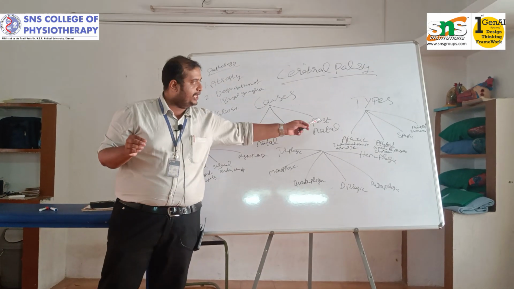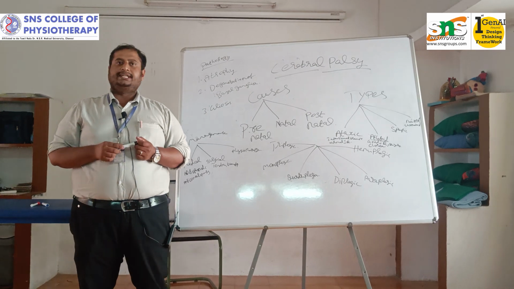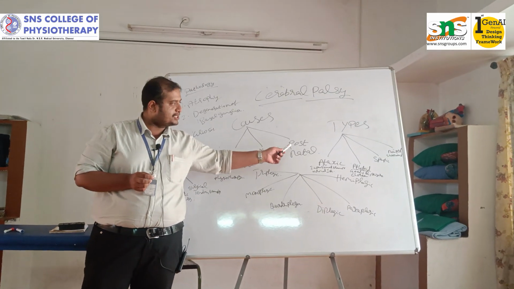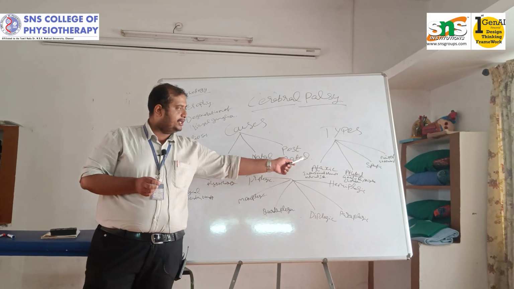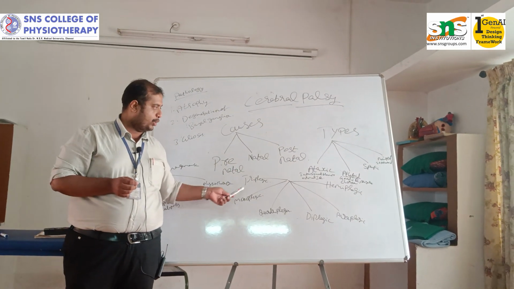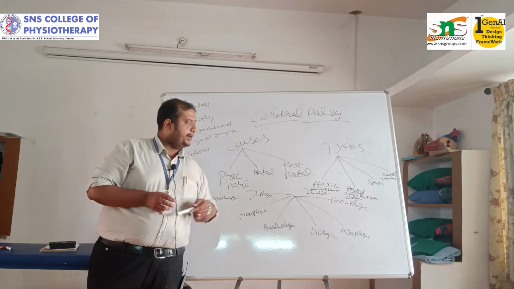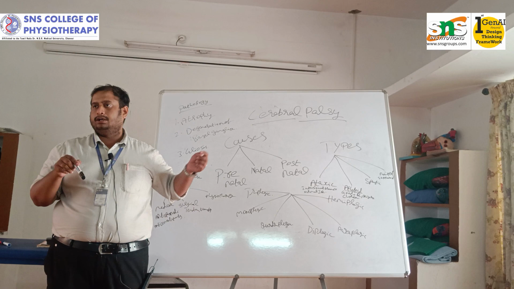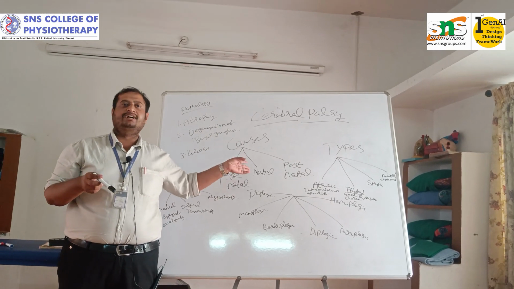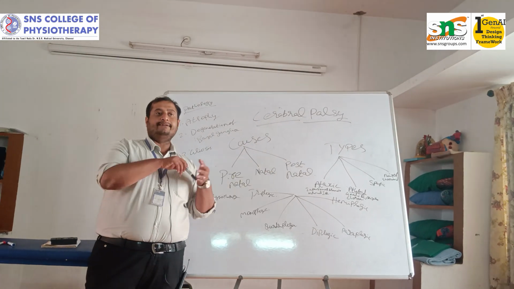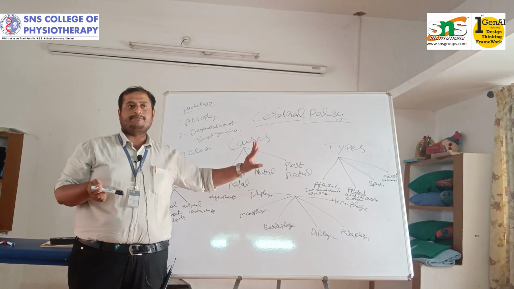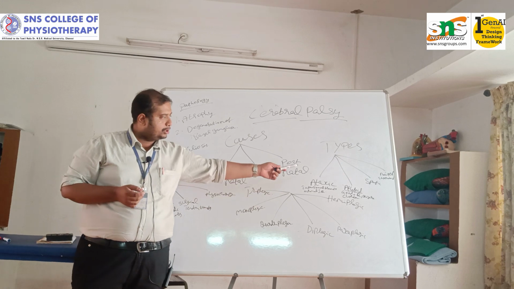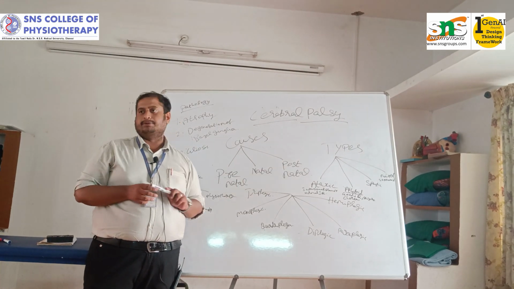Then we are coming to the types. There are two types. One type is coming under this one. The another type is this one. This type is based on which part of the brain is involved, so what signs and symptoms are going to happen in the child. That is because of the signs and symptoms.